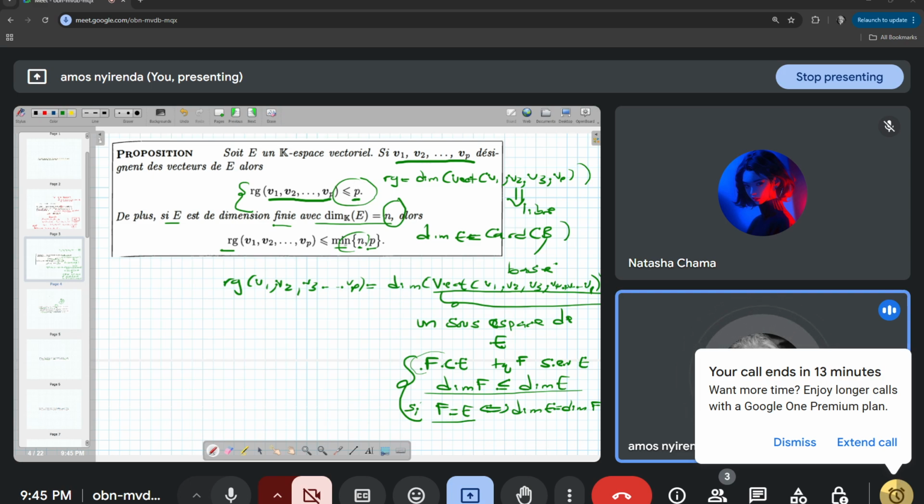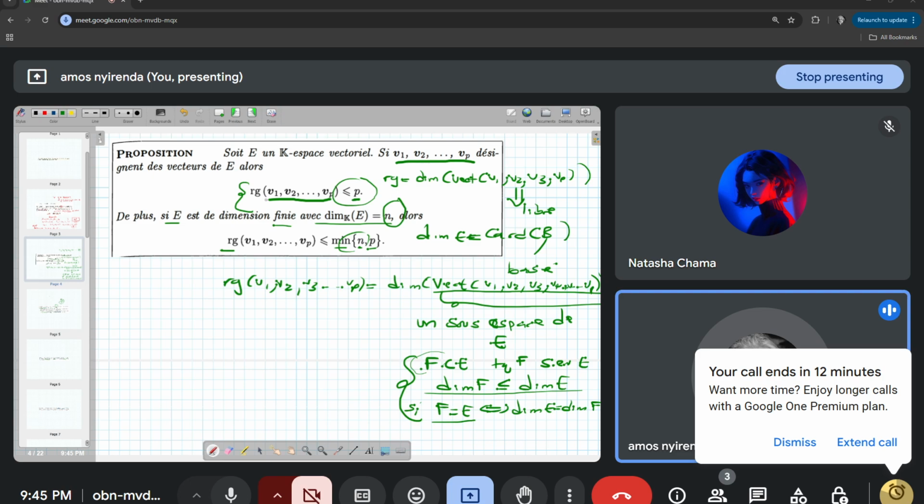So if I take the minimum, the smallest of n and p, and if rho is less than the smallest of the two, then that is going to make sense. Because there's this condition that we are supposed to check, and then there's the condition for n. So if I take the smallest of the two, then everything is going to be okay. You understand?